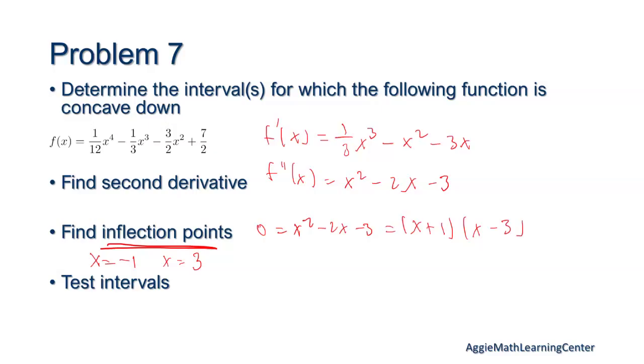So what we need to do, kind of like Megan just did, is make our number line. We'll have negative 1, and then we'll have 3. We need to test values in each of these intervals. So let's test 0, 2, and 4. If I do f double prime of 0, that equals negative 3.